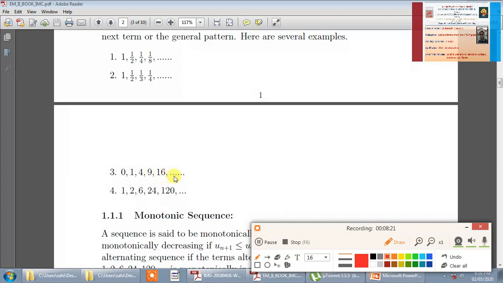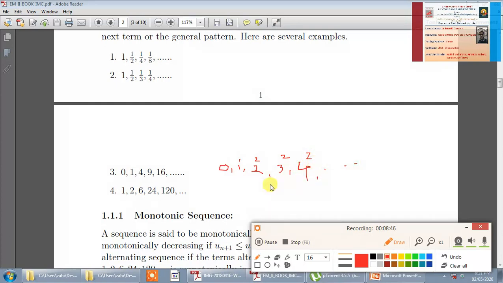So what will be the nth term? You can see that we have here n. How do we get n? 0, we can write this as 0 raised to 2, then 1 raised to 2, then 2 raised to 2, then 3 raised to 2, then 4 raised to 2, and so on.